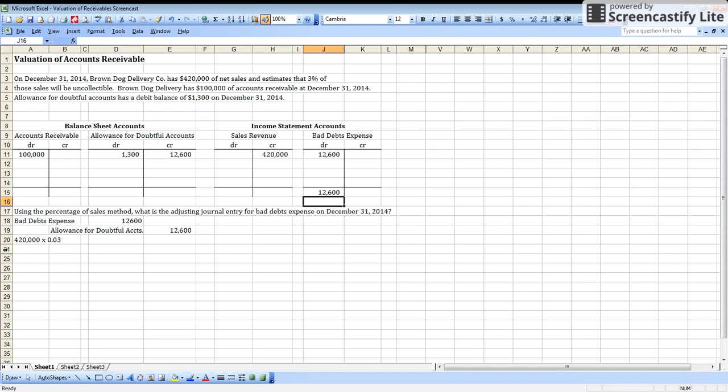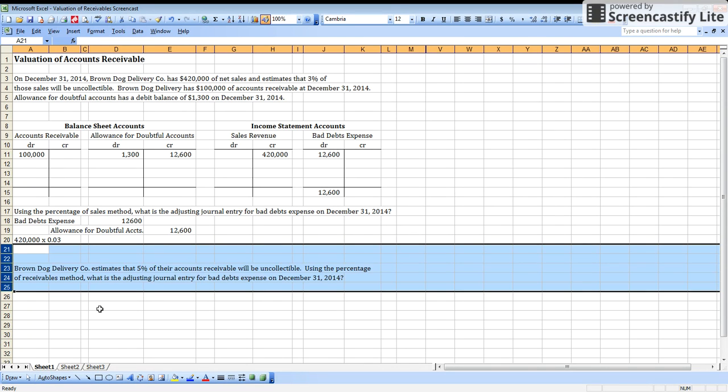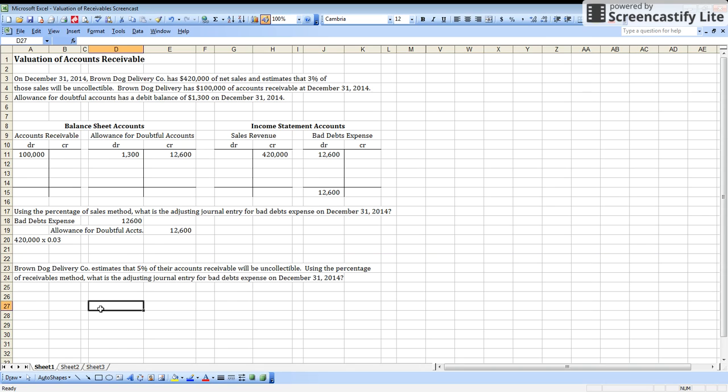Now, if we were to look at the other method we can use for estimating our bad debts, the percentage of receivables method, we would come up with a different number. So I'm just going to delete this. And we'll look at percentage of receivables.